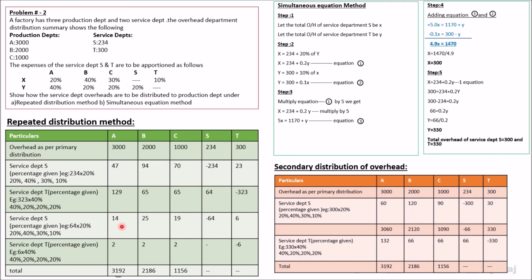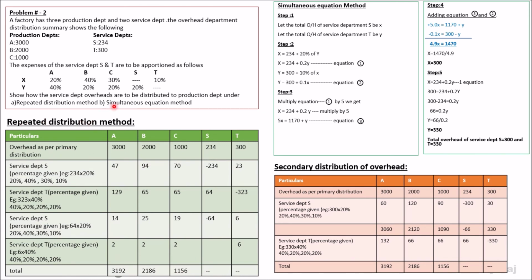The 64 value again has to be redistributed to all the departments according to the percentage until you get the value as nil. You can check here, service department T we have got as 6. After distributing it, 6 has to be distributed again. When you redistribute it, you will be getting 2, 2, 2, and here it will be nil values. So when you total up all the production department overhead, you will be getting the total as 3192, 2186, 1156. So this is the repeated distribution method.